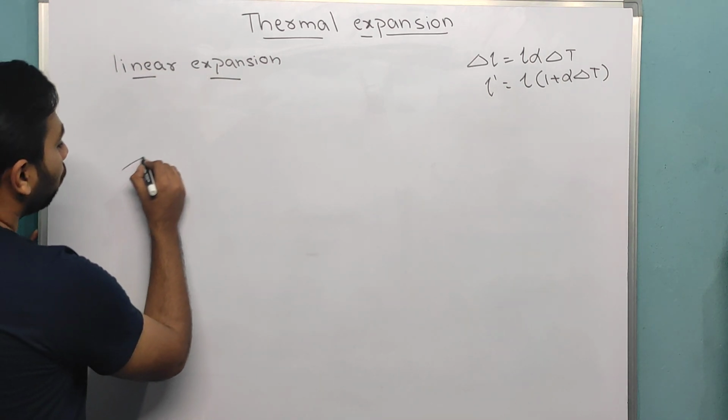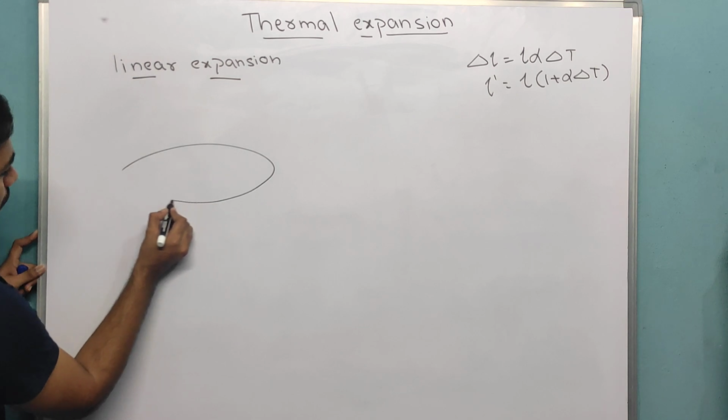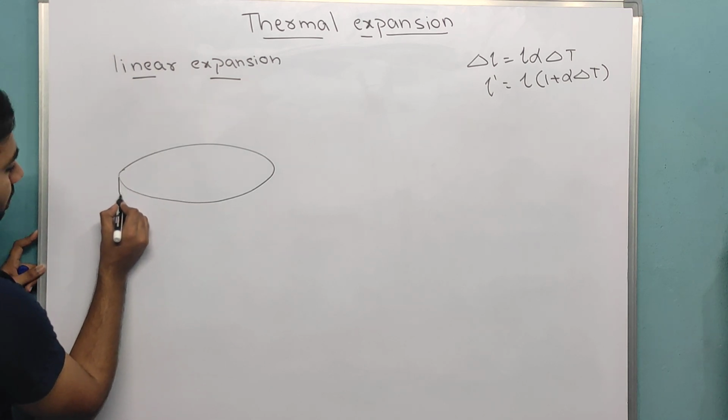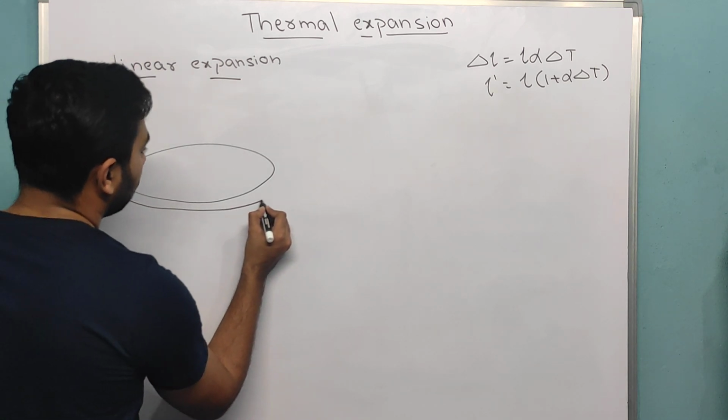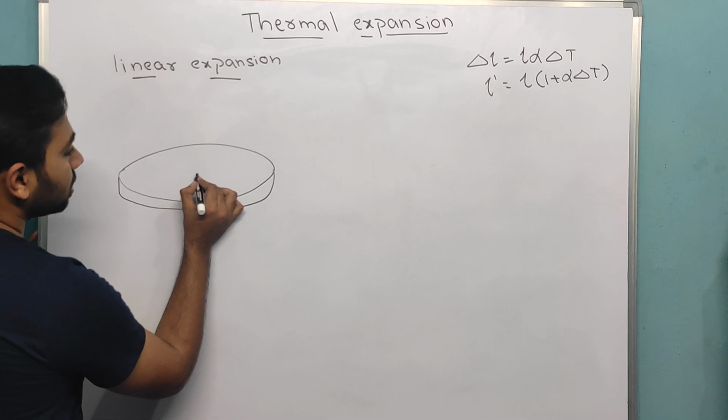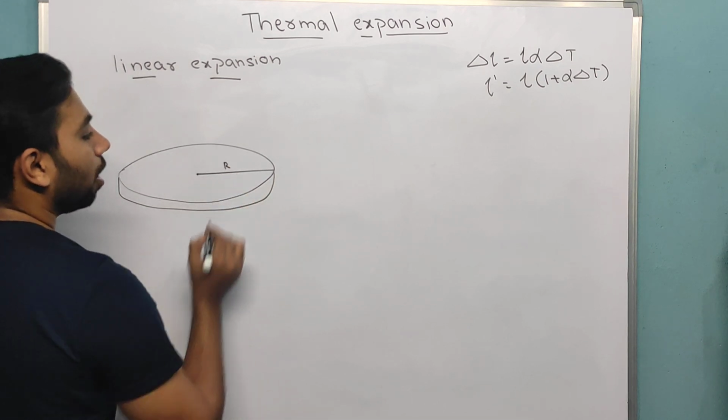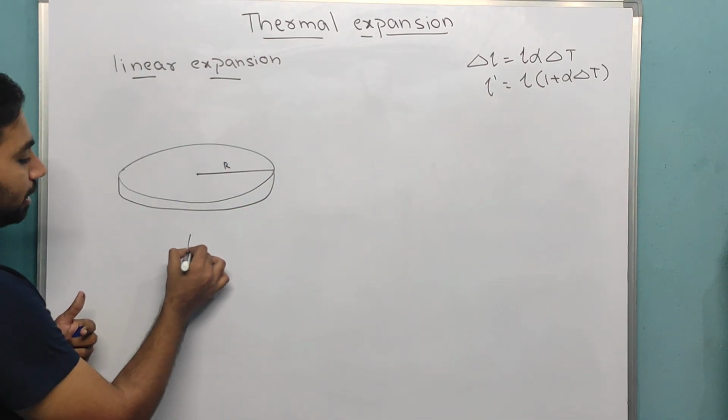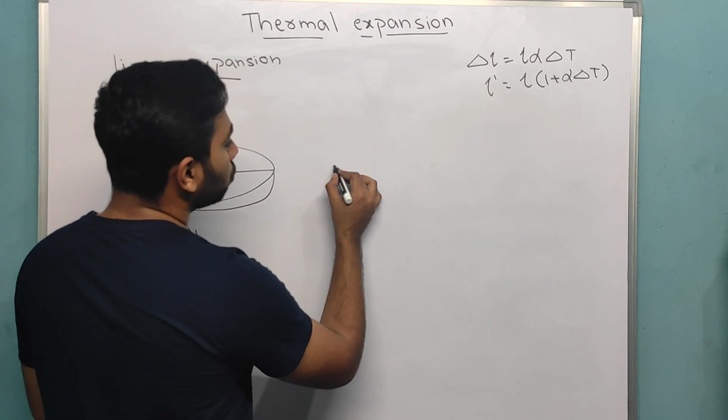See, if I have one radius like this, one metal which is like this, whose initial radius is R. Now because of heating, it turns to more.